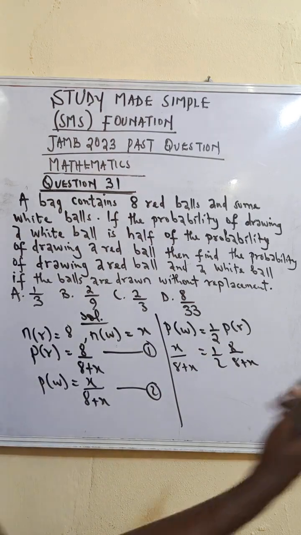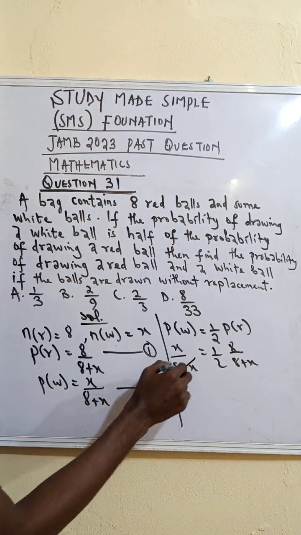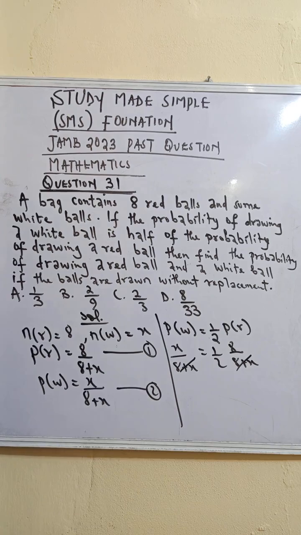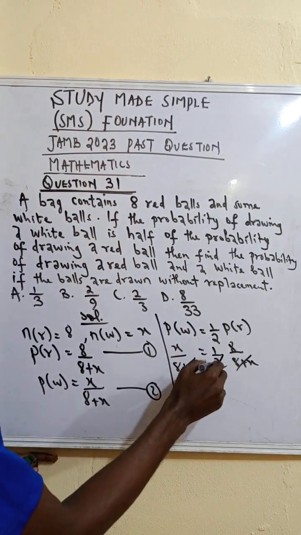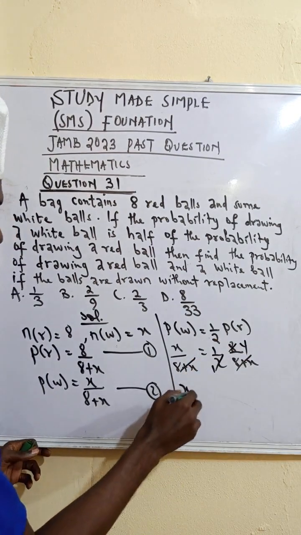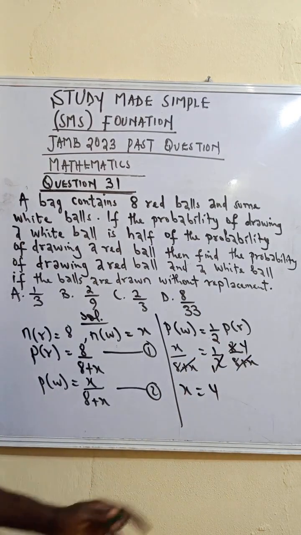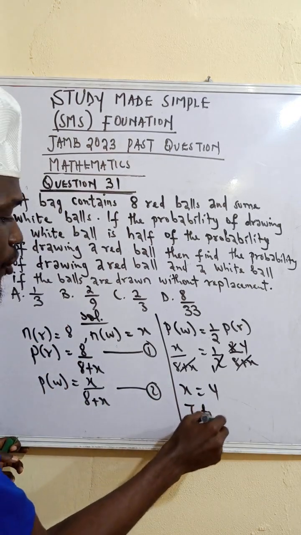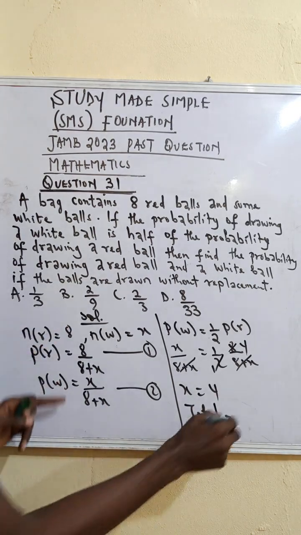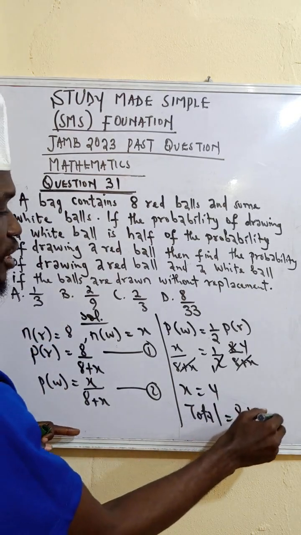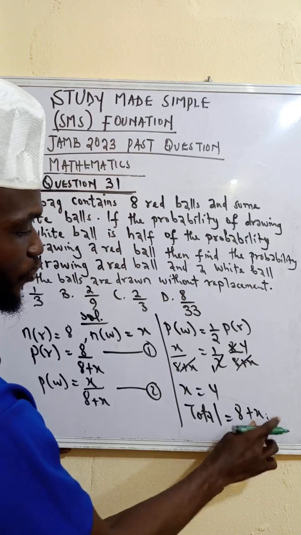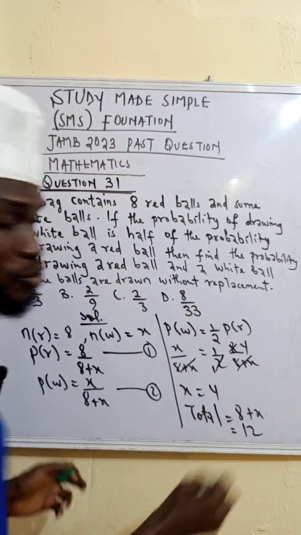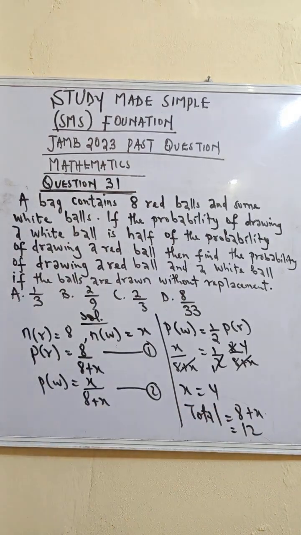The next thing is to simplify. Of course, this can cancel this. Don't waste your time, just multiply both sides by 8 plus x. Next, 2 here is 1, 2 here is 4. That means x will be equal to 4. It's as simple as that. That means my total number of balls, which is 8 plus x, and from here x is 4, so that's 8 plus 4. I have 12 as my answer.